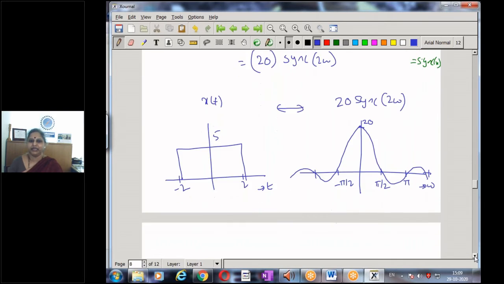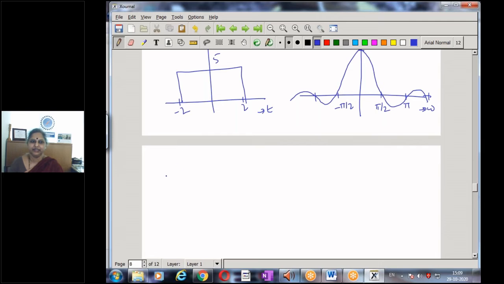Now let's consider the other signal. Let's consider one more example as an application of the frequency translation property. Let us consider the signal that is going to be the above x of t multiplied by say some cos 25t. So what I am going to have is the same signal from minus 2 to plus 2, and a function that is a product of x of t and cos 25t.